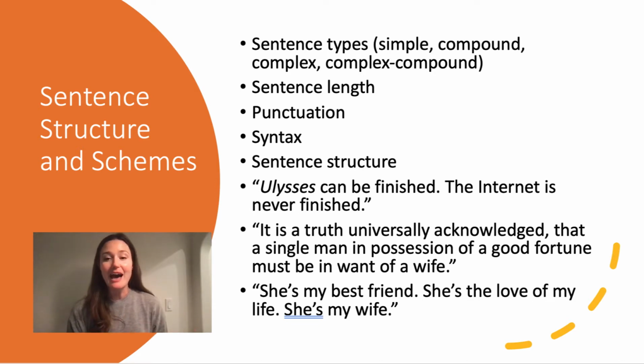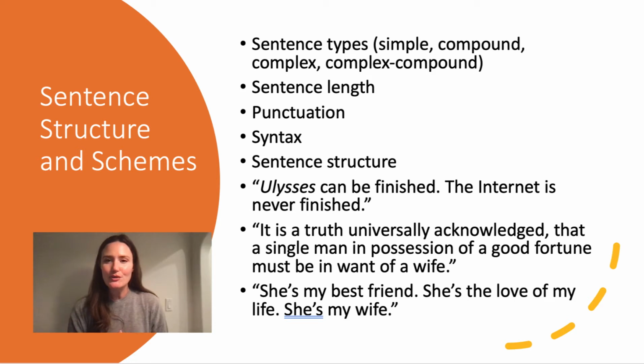Of course, it's not actually true that if you're a single man who's rich, you need a wife. But of course, people believe that that's the case. And it's not necessarily true that the opposite is true, that a woman who doesn't have money is in need of a husband. But of course, there's some humor to it. But I think that part of why the sentence has become so famous is because of the structure. It can be imitated and swapped in or substituted with different words.